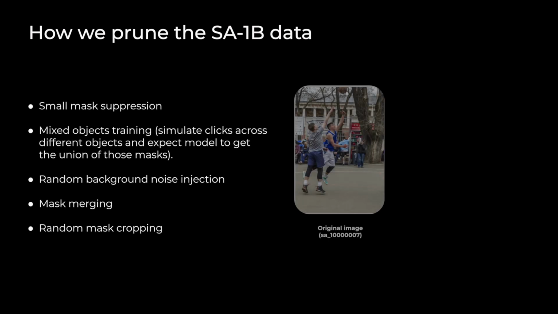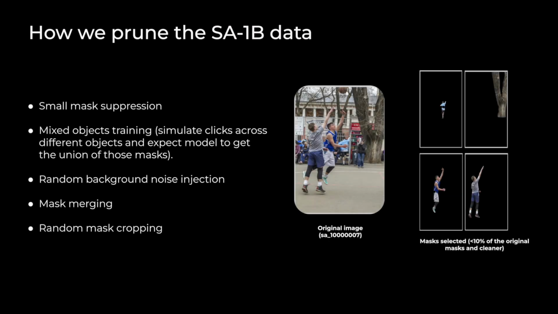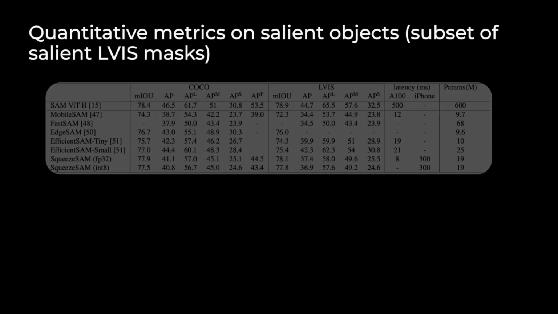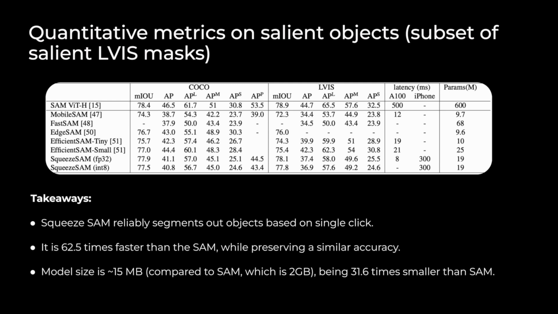For this reason, we pruned the SA-1B dataset by applying a list of data augmentation techniques, such as suppressing small masks within a larger mask, removing objects with tiny regions, and merging masks within a ground-truth bounding box. We have developed a fully convolutional EfficientSAM model architecture, which is about 63 times faster and 32 times smaller than the original SAM, making it a viable solution for mobile applications.